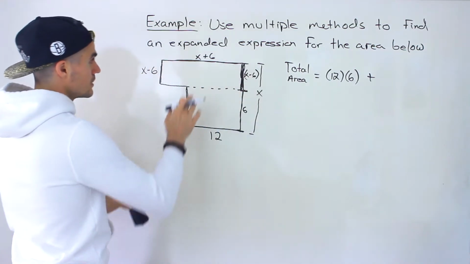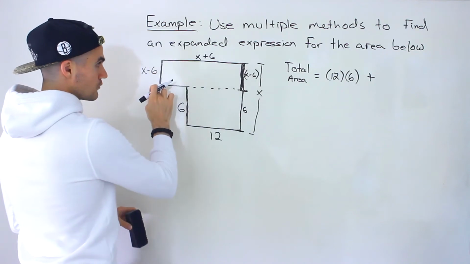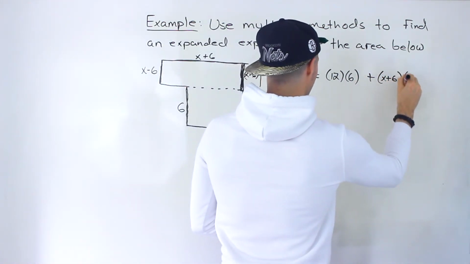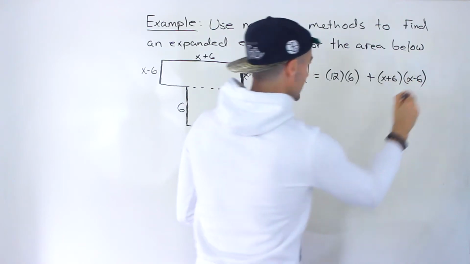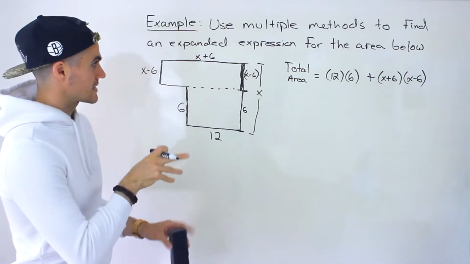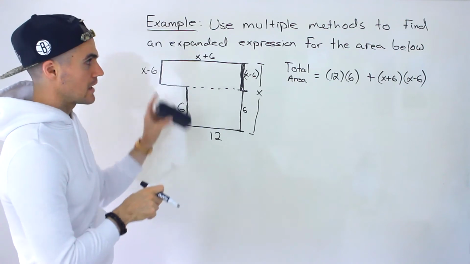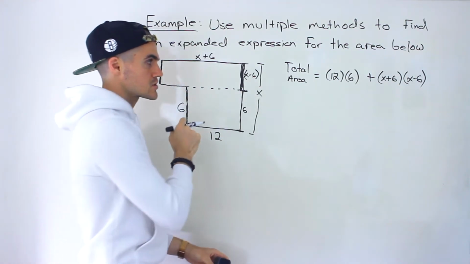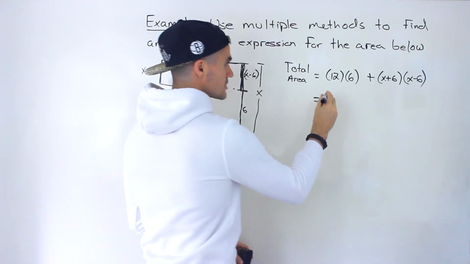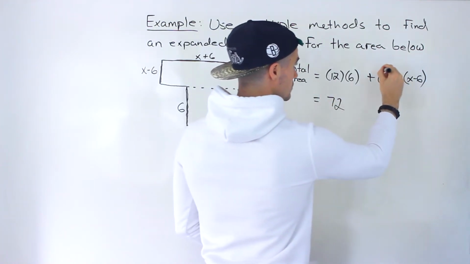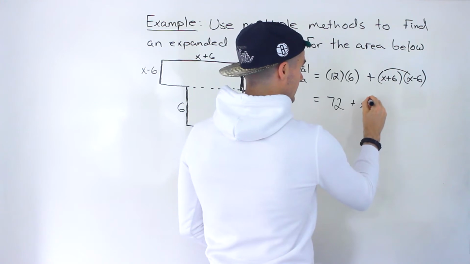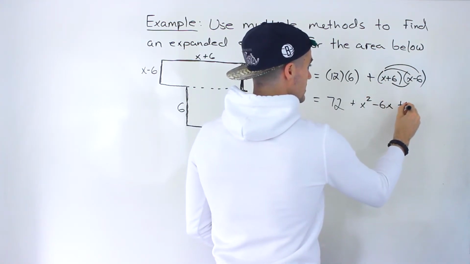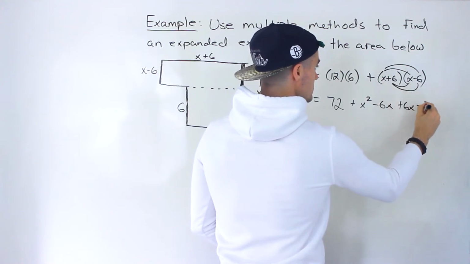And now we have the length and the width, so the area of that second rectangle, that top rectangle, is going to be x plus 6 times x minus 6. So that's where that special product is coming in, right? That's a difference of squares if you notice. So now we just have to simplify 72 plus, expanding this, x squared minus 6x plus 6x minus 36.